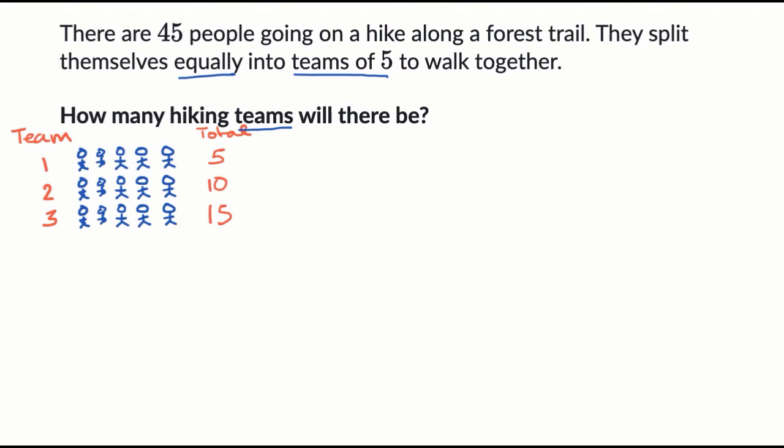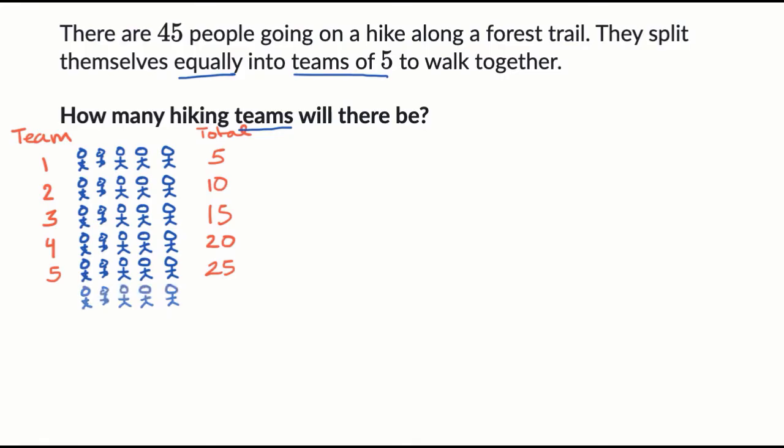Let us keep going. We got another team. We now have 4 teams for a total of 20 hikers. We can add a 5th team. Now if we add 5 to that, we have 25 hikers. Now we can add a 6th team. Gets us to 30 hikers. Notice I'm just adding 5 every time. Then we can get to a 7th team. And I'm just going to keep adding 5 hikers until I get to the 45.